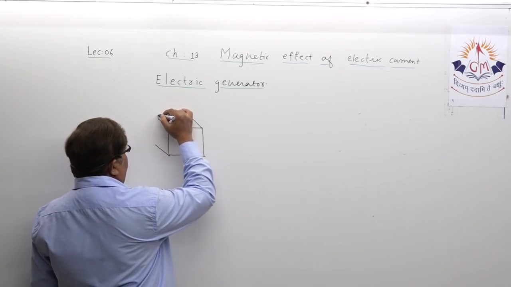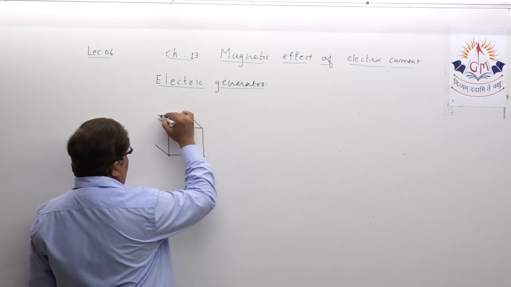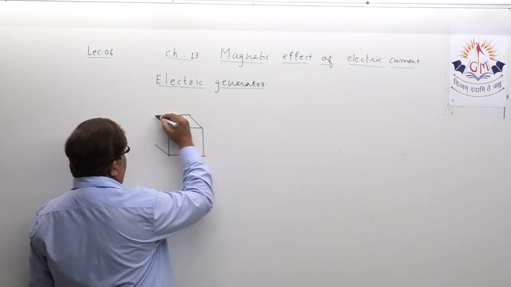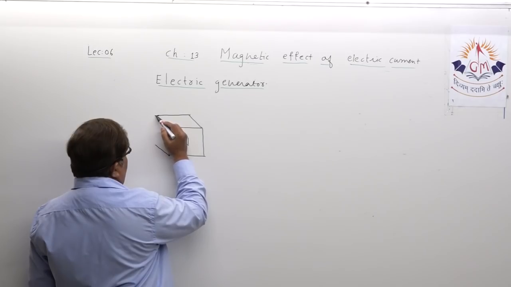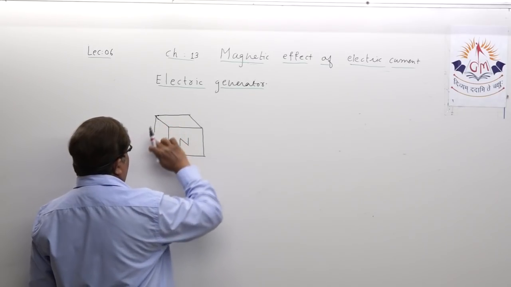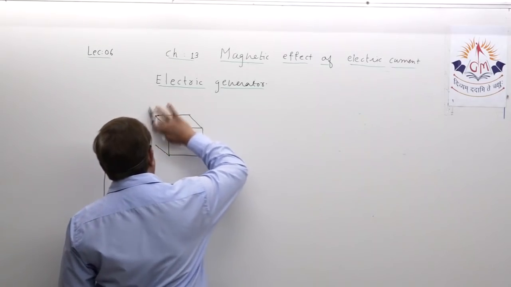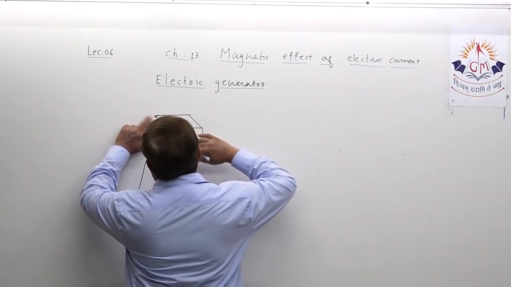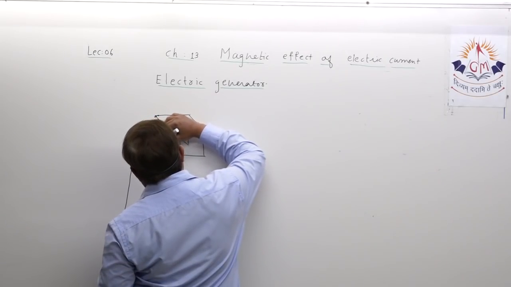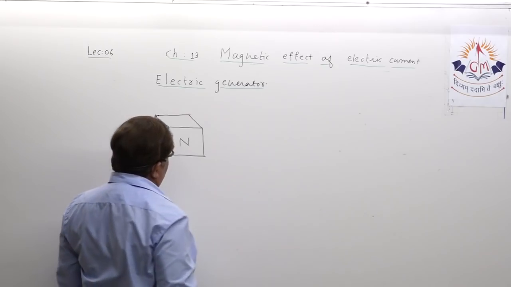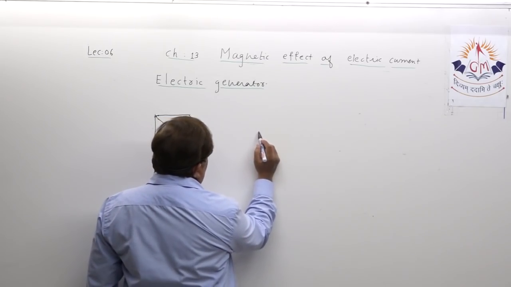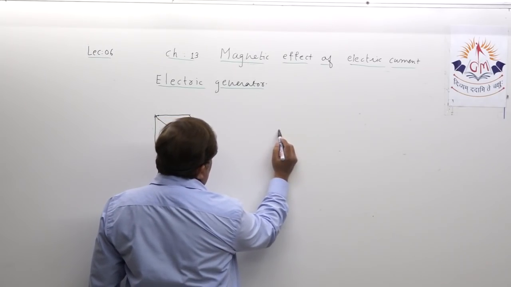Then let us also show the other pole of the magnet. This is the north pole we have shown, and suppose we show here the south pole of the magnet.